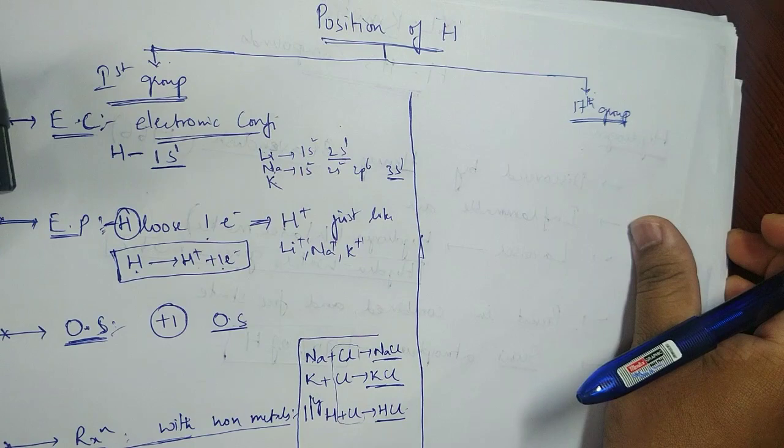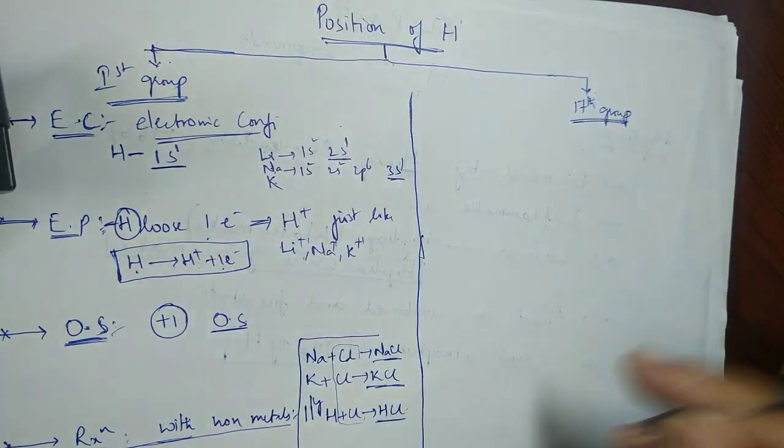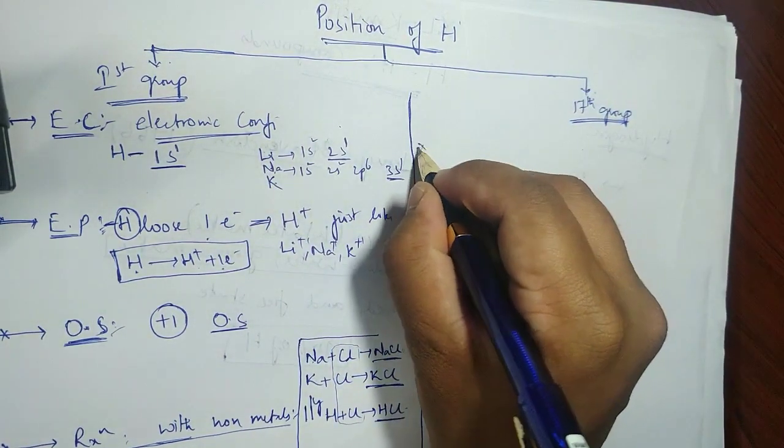There are also some reasons why hydrogen has to be in the 17th group. In that also, let's look at the points.